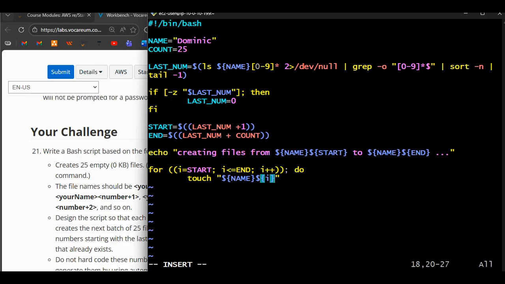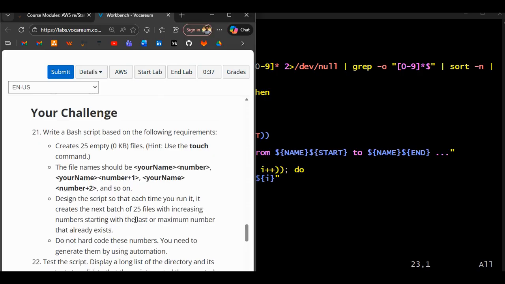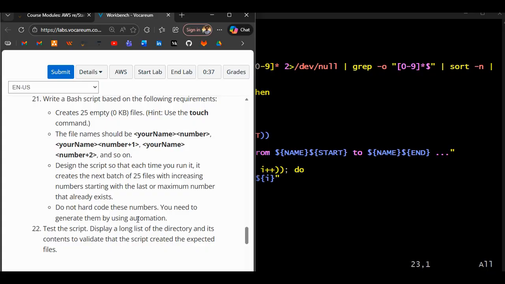And then we close it with a formality, done, right? And then we can just echo done, right? So pretty much it's really not a big deal. And then from the directives, let's see if we've met it. So we've created the files, we've designed the script to run and then create new batches increasingly. That's fine, we've done that.